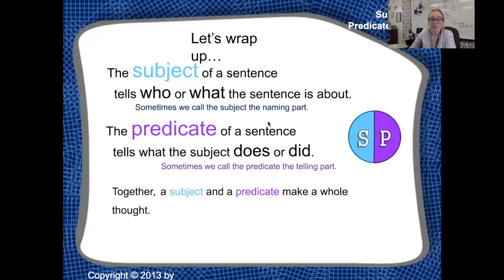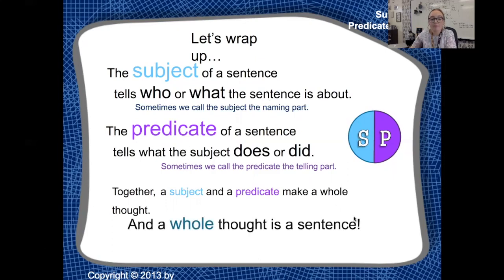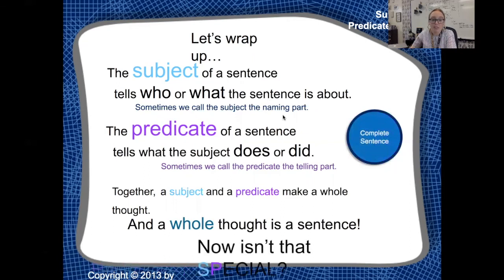Together, a subject and a predicate make a whole thought. If you can't find both, chances are your sentence is not a complete sentence. So go back and see which part you're missing. A whole thought is a sentence. Otherwise, it's not. And you'll figure out what that means at the end of this week. If it's not a complete sentence, it must be something else.